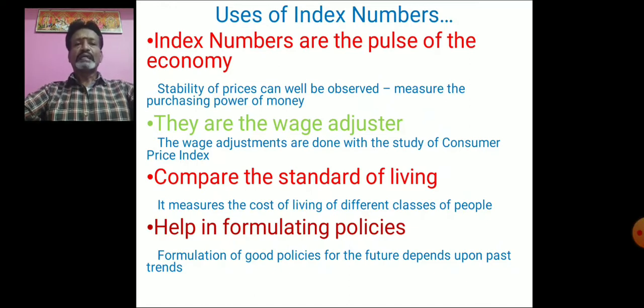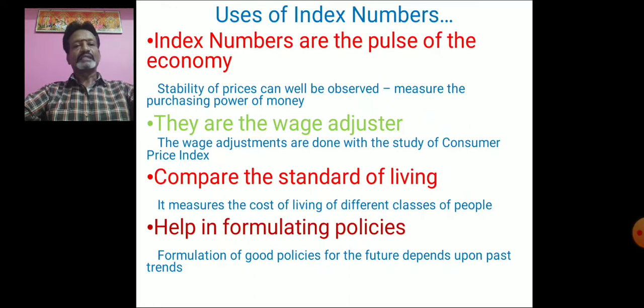Then the index numbers are useful in comparing the standard of living. If we want to compare the standard of living of people living in rural areas with urban areas, one place with another place among the rural areas, one area with another among the urban areas, or you can compare different classes of people living in different areas, the index numbers are very useful. So index numbers are useful in comparing the standard of living of people living in different classes or different areas.